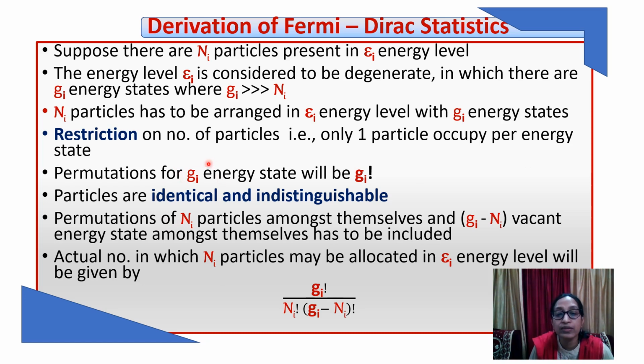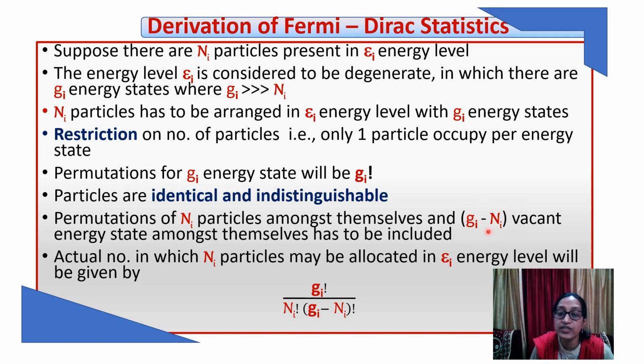So by knowing the number of occupied and unoccupied states, we can easily calculate the permutation. So the total permutations will be Gi factorial. Again, here we see that the particles are identical and indistinguishable. So the permutation among the Ni particles has to be included. Similarly, the vacant Gi minus Ni states are also identical and indistinguishable.